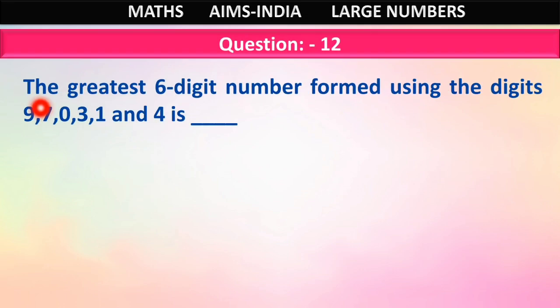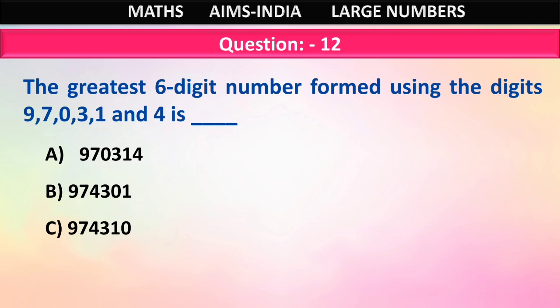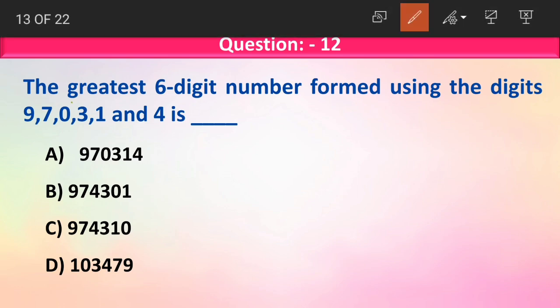Question number 12. The greatest 6-digit number formed using the digits 9, 7, 0, 3, 1 and 4 is dash. Remember how to form the greatest 6-digit number from the given digits. Option A is 9,70,314. Option B is 9,74,301. Option C is 9,74,310. Option D is 1,03,479.